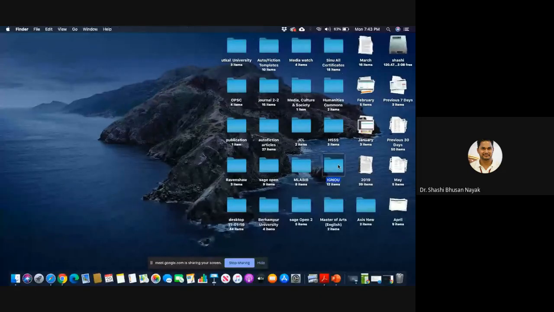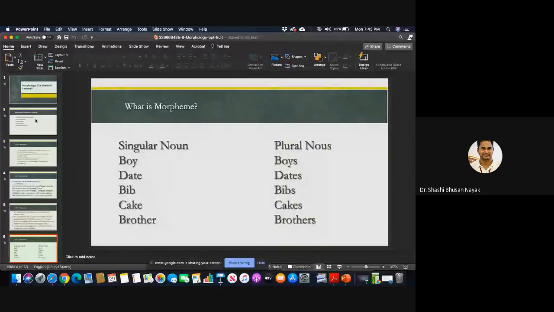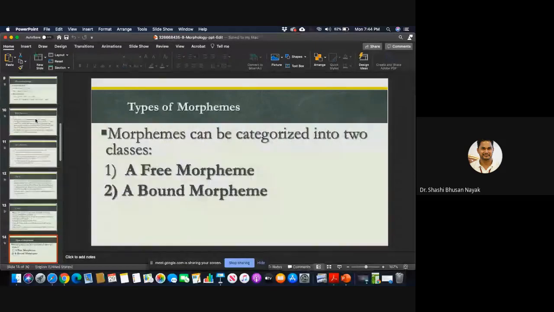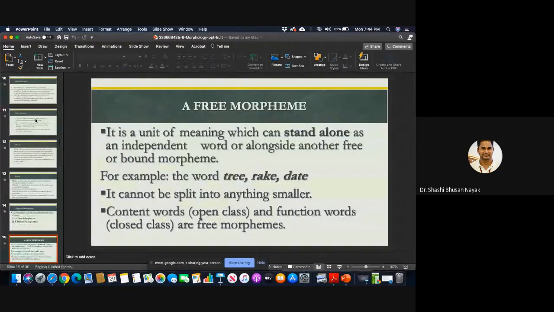Just let me check. Okay, free morpheme. Did you get that free morpheme? Yes, I got the screenshot.